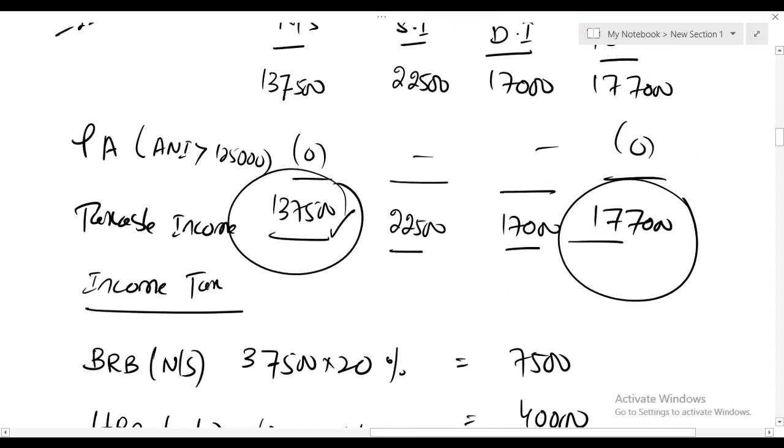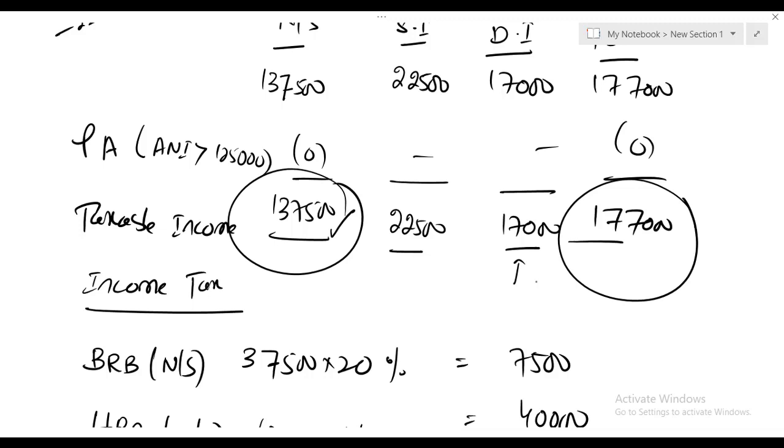Now let us move on to dividend income. In case of dividend income, it does not matter whether the individual is a basic rate taxpayer, higher rate taxpayer or an additional rate taxpayer. Let me repeat. Every individual in the UK, irrespective of tax paying status, gets a nil rate band of 2,000 for dividend income.